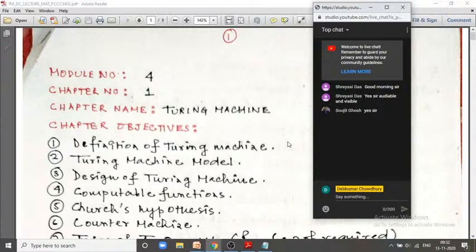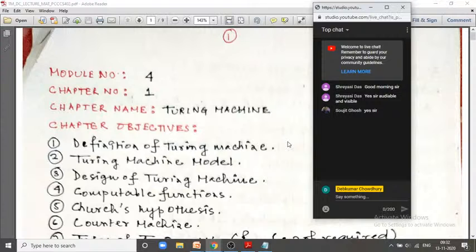The practical implementation of the Turing machine is our computer. Turing machine accepts recursive enumerable languages, and Turing machine is generated from the phrase structure grammar.